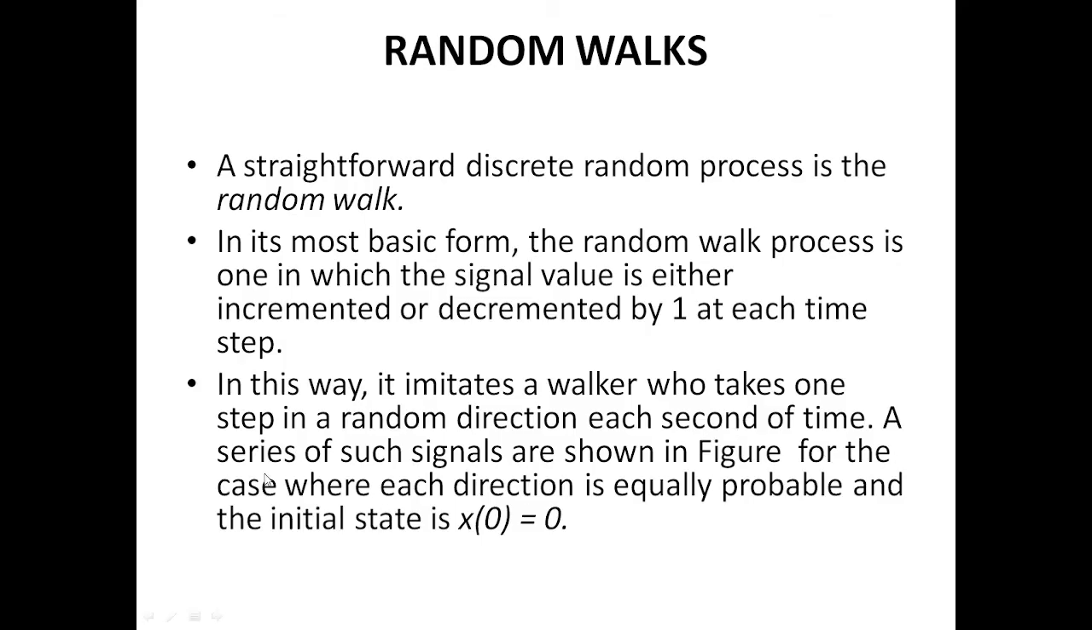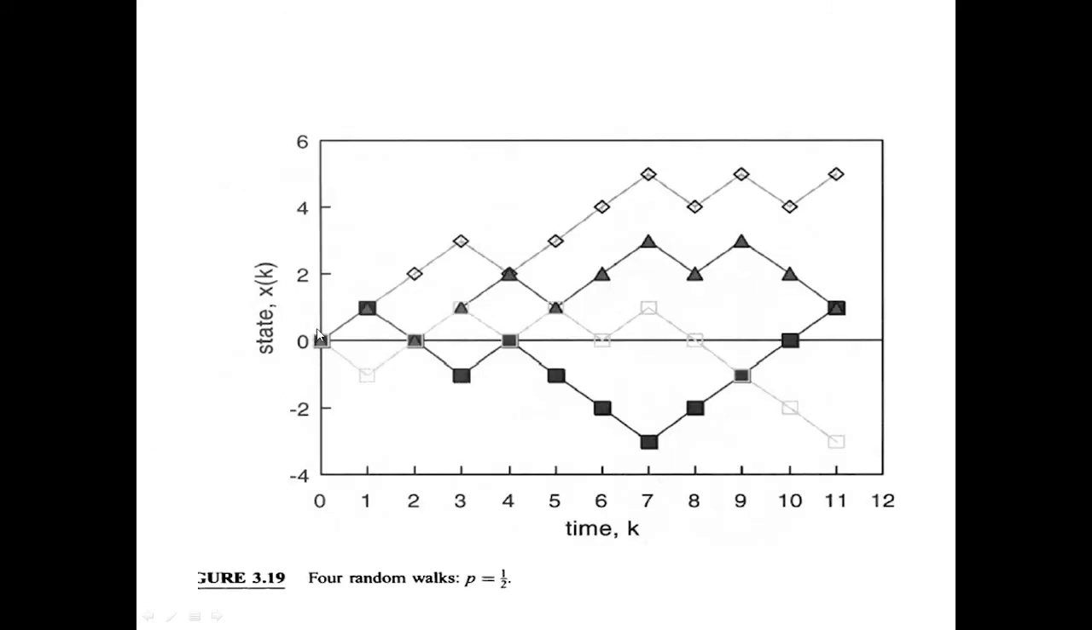A series of such signals is shown in the figure for the case where each direction is equally probable and the initial state x0 is equal to 0. Plus 1 is equally probable, minus 1 is equally probable, because there are only two states. So 50-50 chances are there.